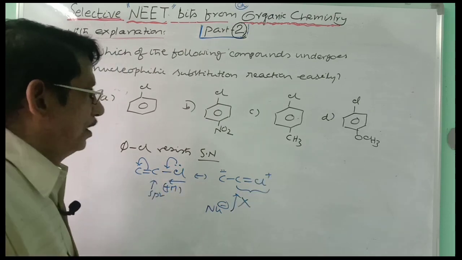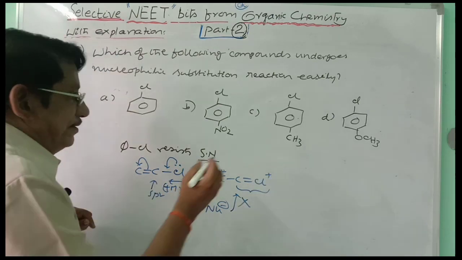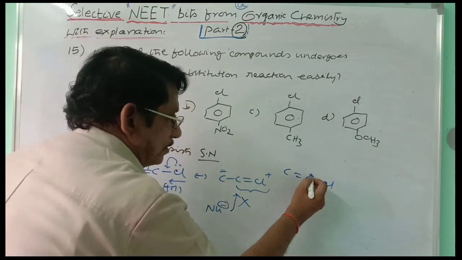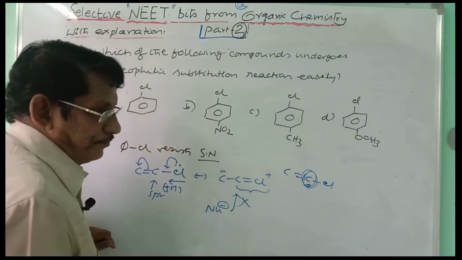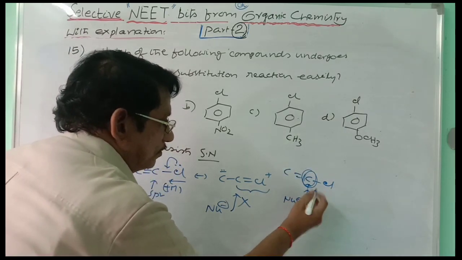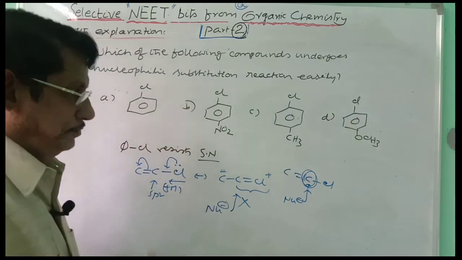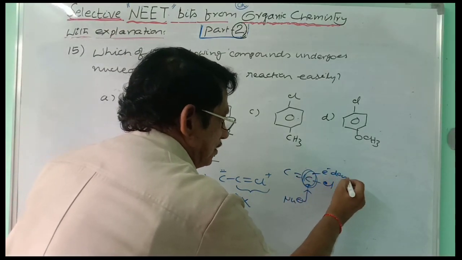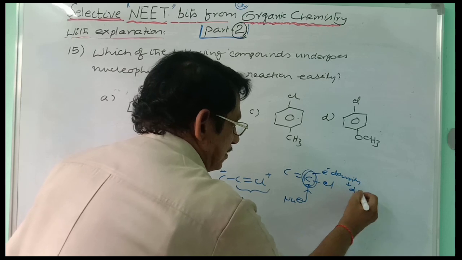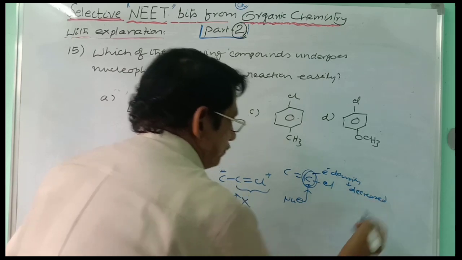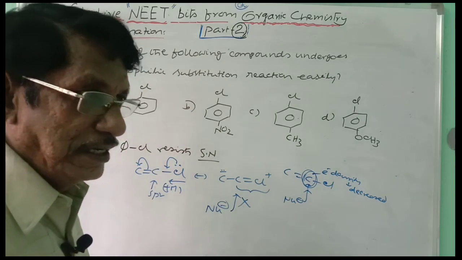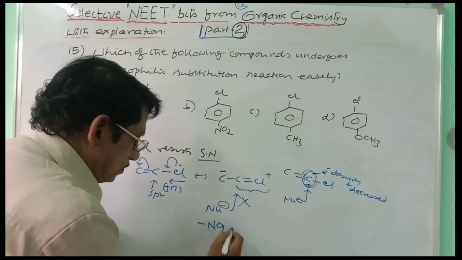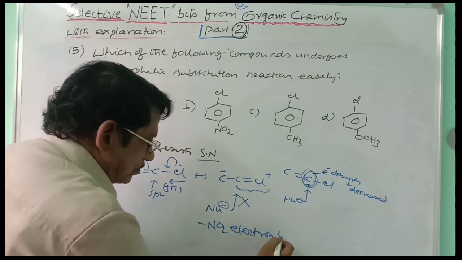So if by any means, at the carbon to which the chloro group is attached, the electron density is decreased, then nucleophilic attack becomes easy, favorable. Here the electron density must be decreased. Then it favors the nucleophilic attack. That happens only when an electron withdrawing group is present. And the nitro group is electron withdrawing.